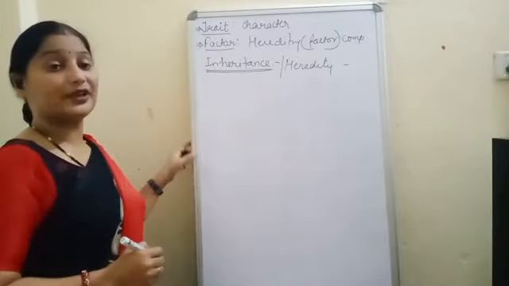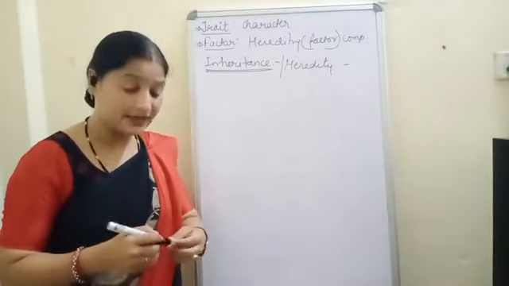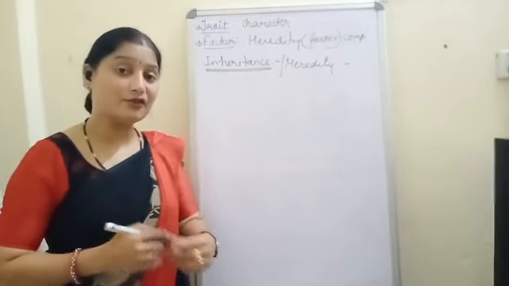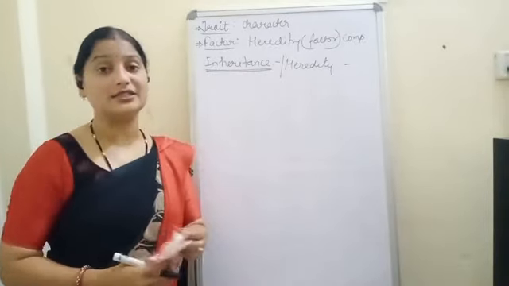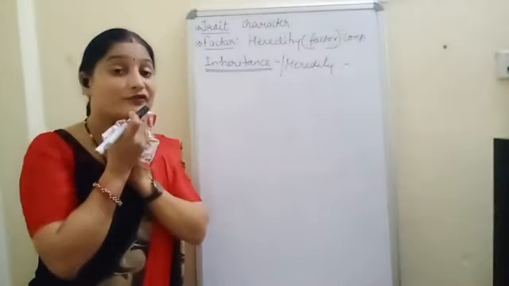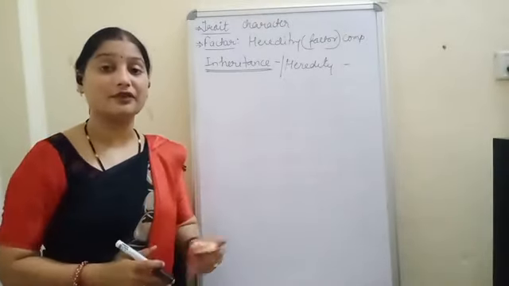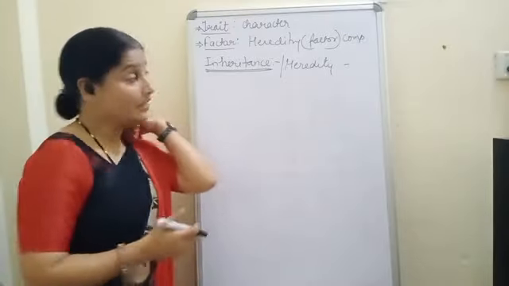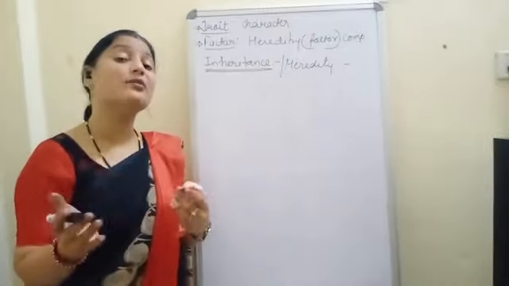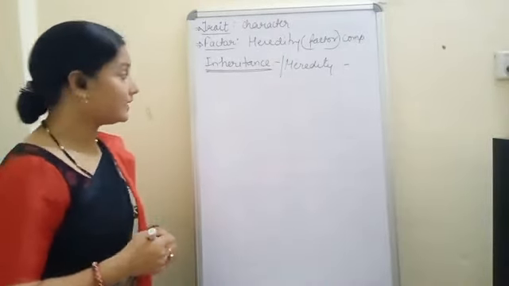The meaning of inheritance or heredity is the phenomenon of transmission of characters from one generation to the other generation. That is, if the genes are responsible for the transmission of character from one generation to the other generation, then that is called inheritance or heredity. The phenomenon is known as inheritance.